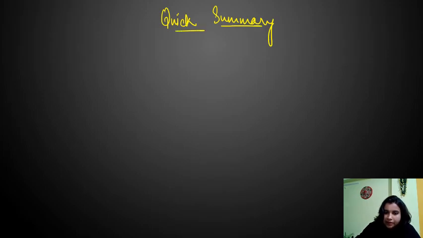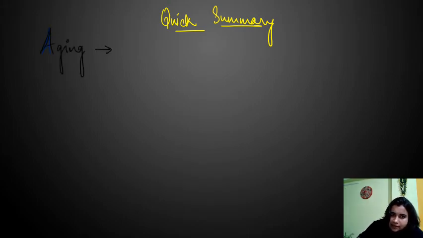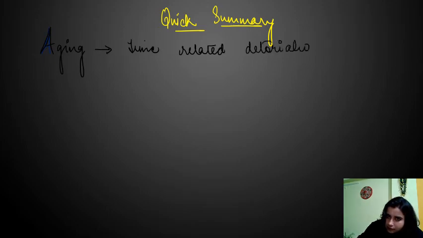So if we move to a quick summary of the class, what we have seen is about aging. Aging, we can say, is a time-related deterioration, right? Aging is a time-related deterioration.